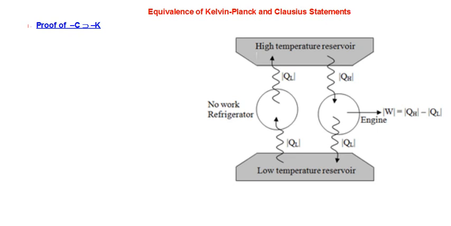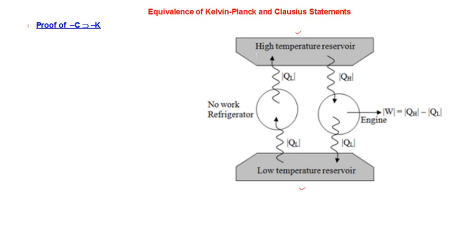A heat engine and a refrigerator are imagined to be working between the same two heat reservoirs, a high temperature reservoir and a low temperature reservoir, shared by both the heat engine as well as the refrigerator.